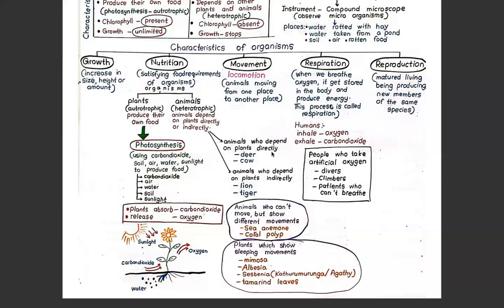And there are some plants which show sleeping movements. What are the plants? Mimosa, Albizia, Sespenia, which we call katuru murunga, also known as agati. If we write Sespenia, katuru murunga, agati as 3 plants which show sleeping movements, is that correct?